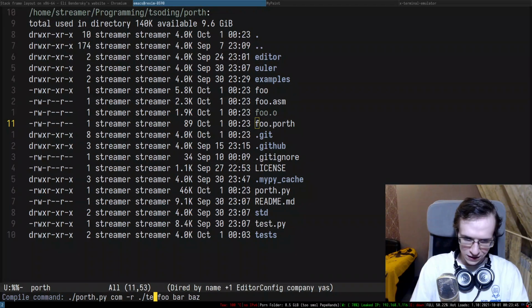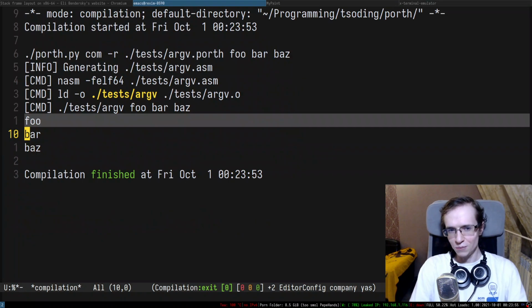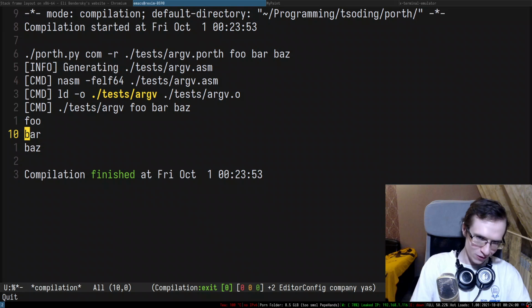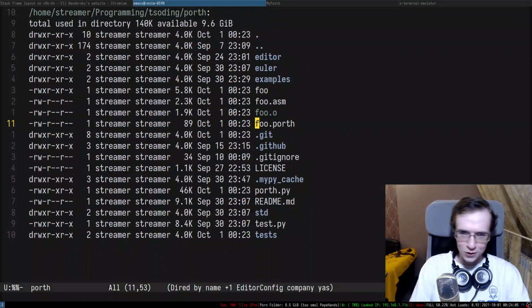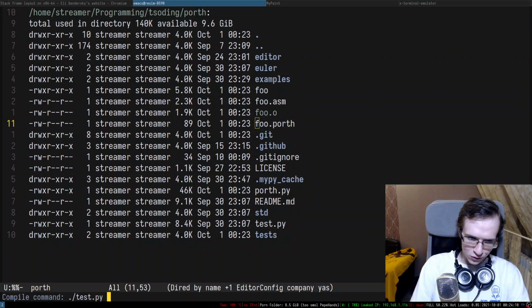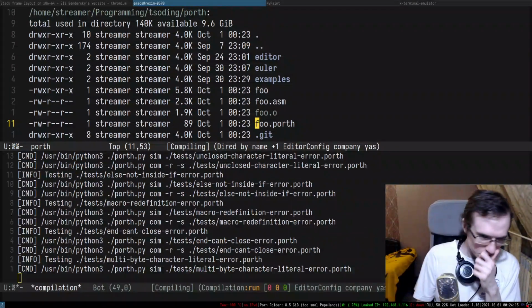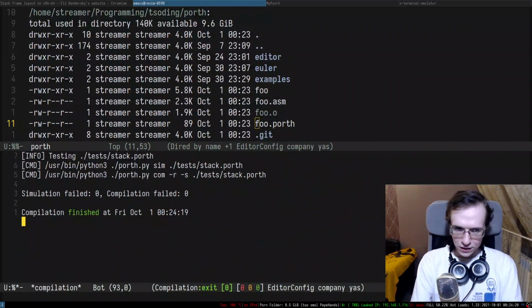Alright, if I do something like tests, right, so it's going to be ArgV Porth, and as you can see, it's printing everything in a compilation mode. Finally, we spent an hour refactoring the way we handle command line arguments and introducing ArgC and ArgV intrinsics because of Intel. Thank you, Intel. Very cool. Okay, let's actually run the tests and see if everything's fine. All right, the test seems to be working.